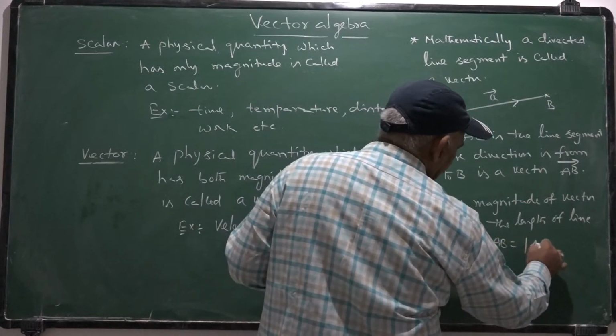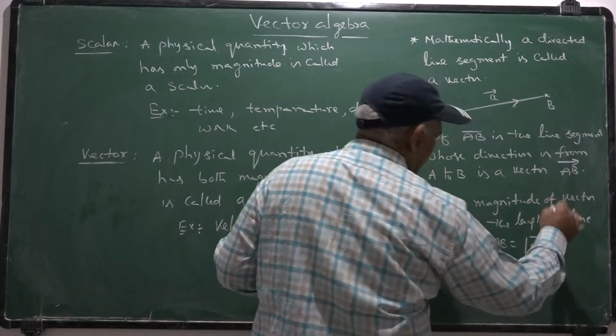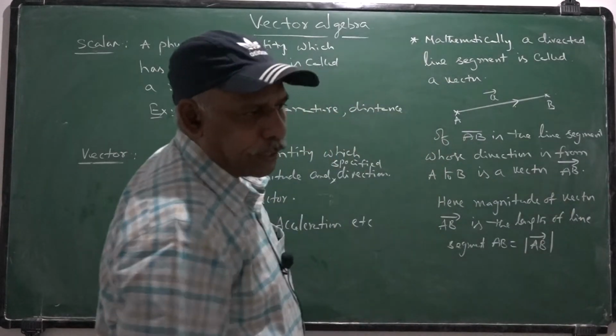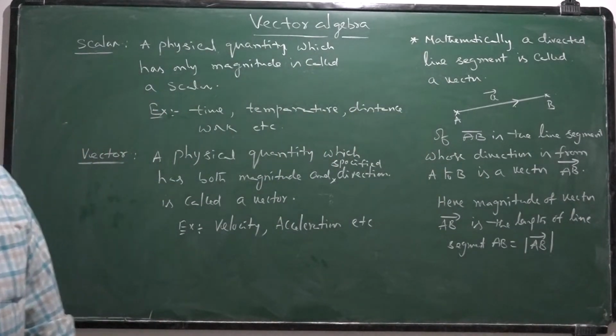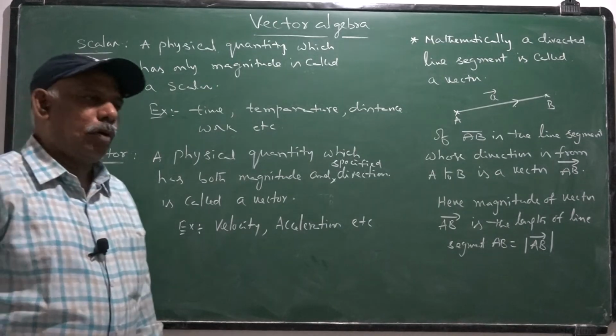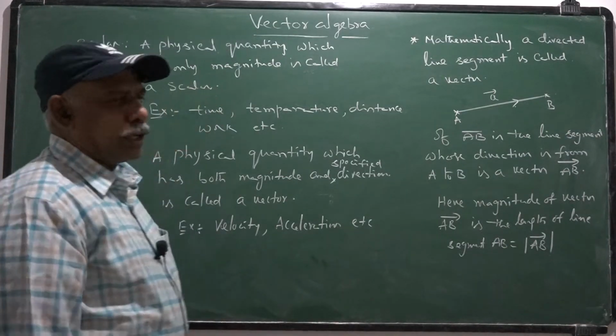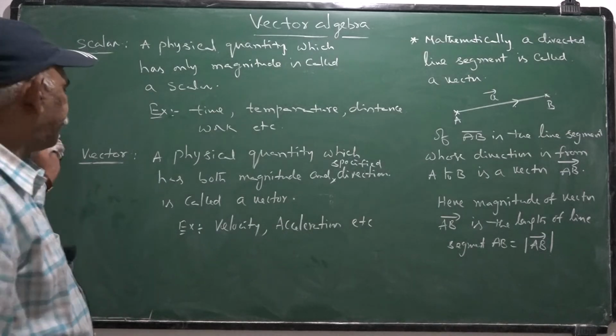In notation, it is denoted by modulus of AB bar. Modulus of any vector gives us its length or its magnitude.